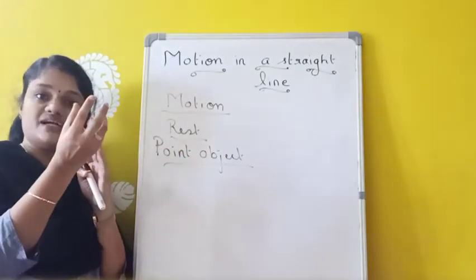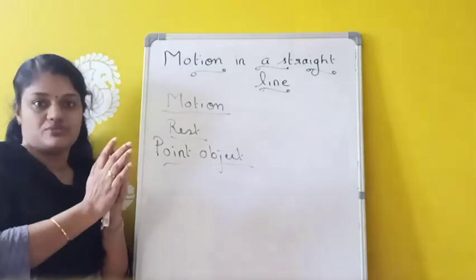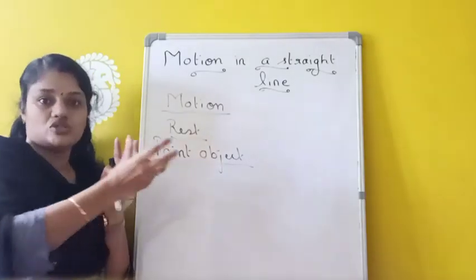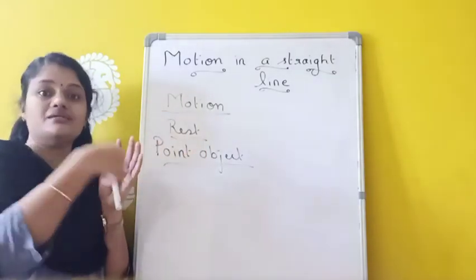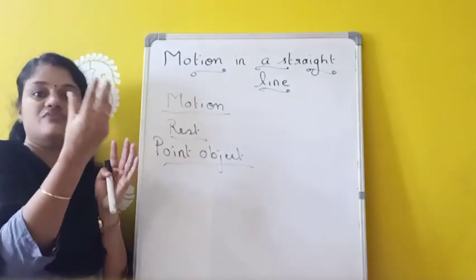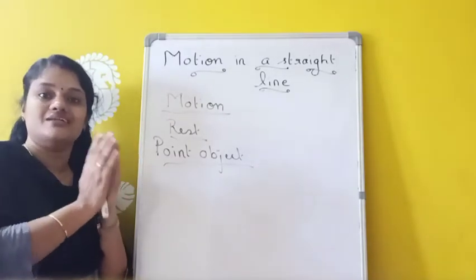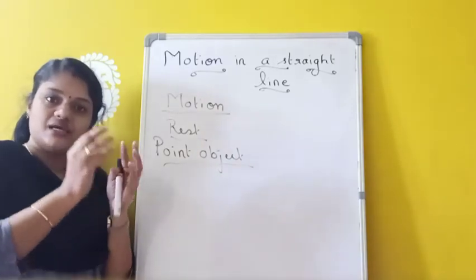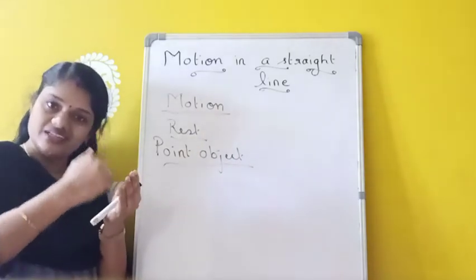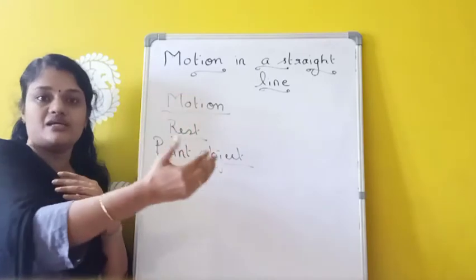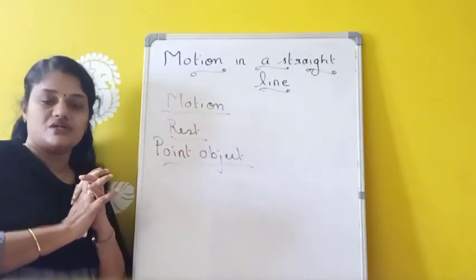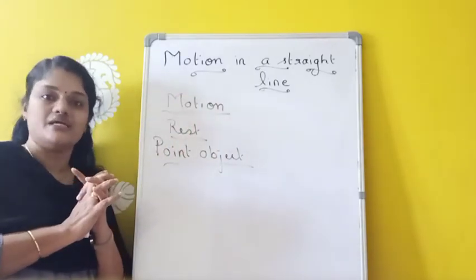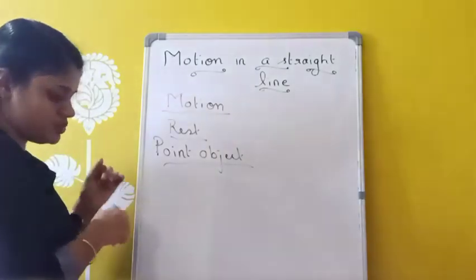So at that time we can consider the earth as a point object because it is moving around the sun. Compared to the distance covered by the earth, the mass of the earth is very small. So we can consider the earth as a point object. If the mass of a particular object is very small compared to the distance travelled by that object, then that object can be considered as which one? Point object, or we can say point mass.